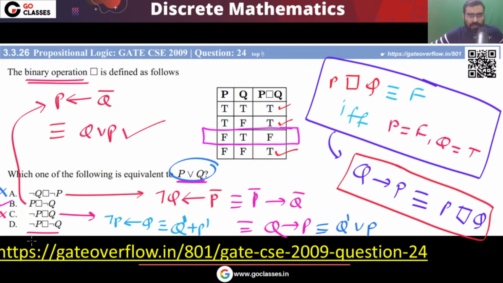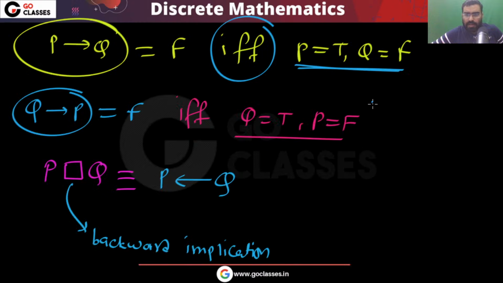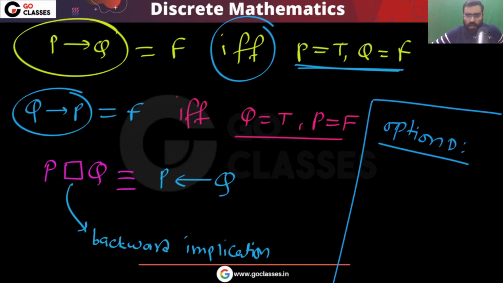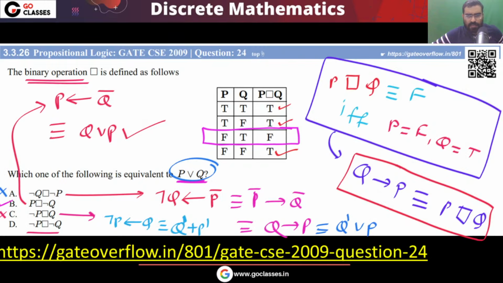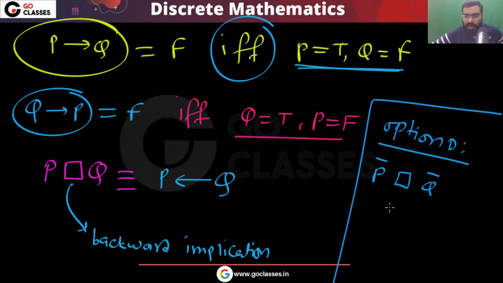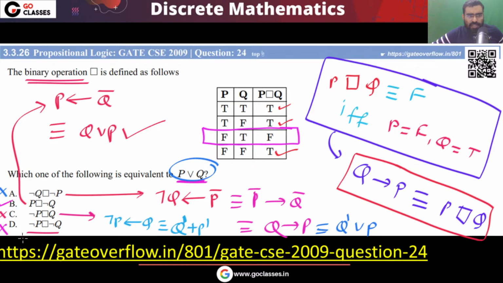What about this one? This option D. So let's look at option D. Option D is this box Q dash. So remember, this is your backward implication, and that is same as Q or P dash. So definitely this is also not correct. I can say option D is also not correct. Answer will be option B. Okay, option B is going to be the answer.